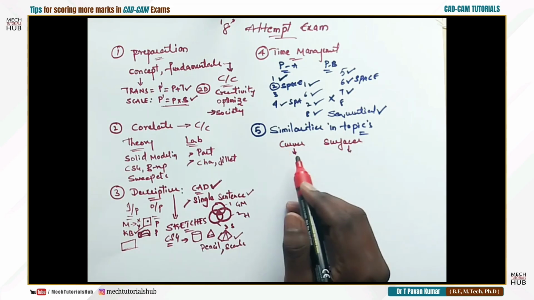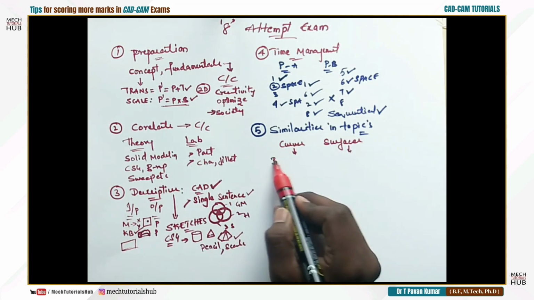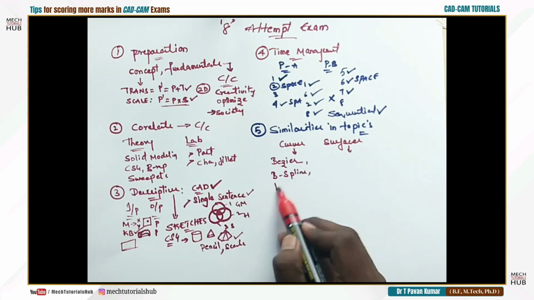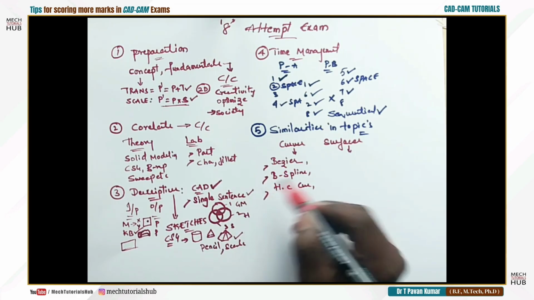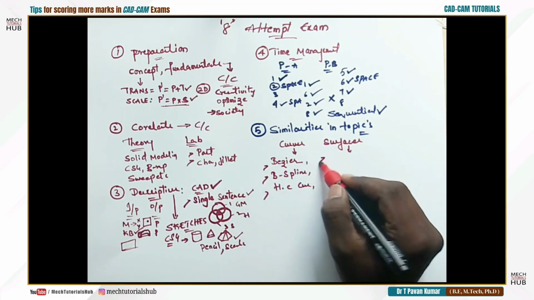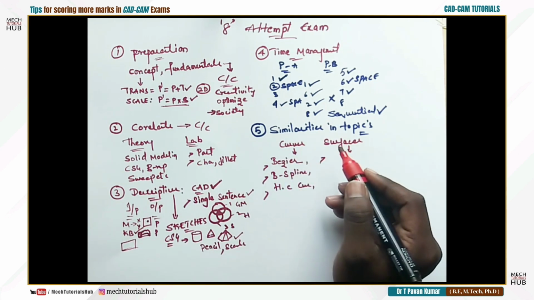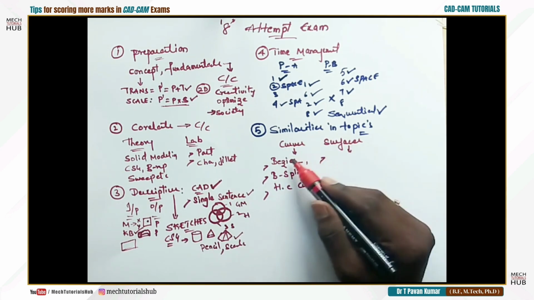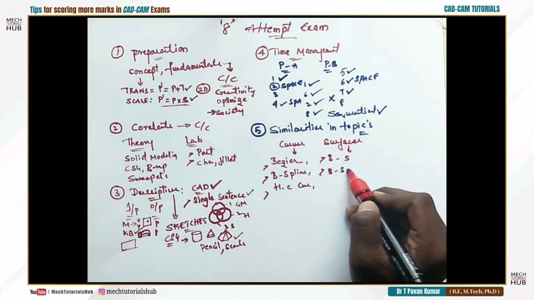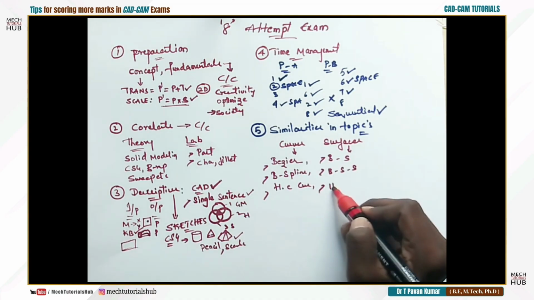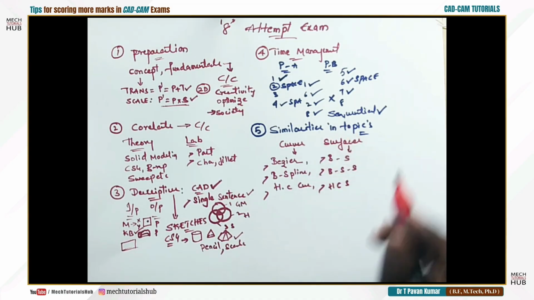If you talk about curves, in the curves we have Bezier curve, B-spline curve, Hermite cubic spline curve. Now similar terminology or similar types are used in surfaces, because these curves are the basis for surfaces, no need to go through again. So what is the similarity between these two? You have Bezier surface, B-spline surfaces, Hermite cubic surfaces. You find similarities in this.